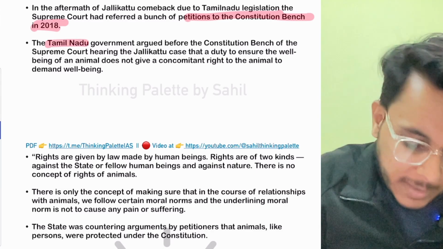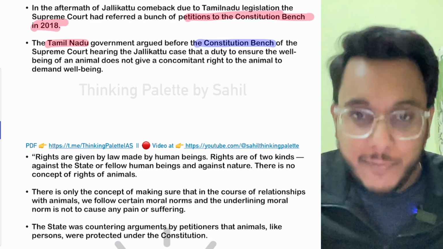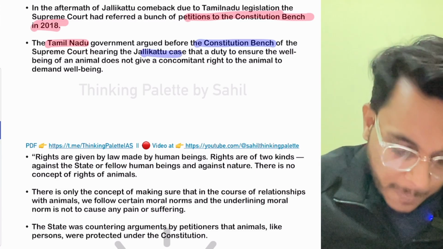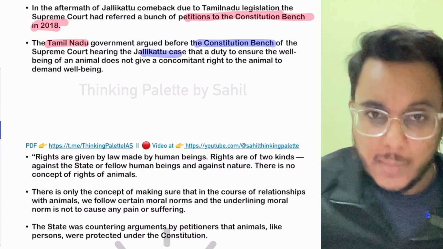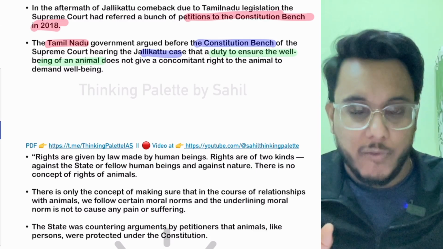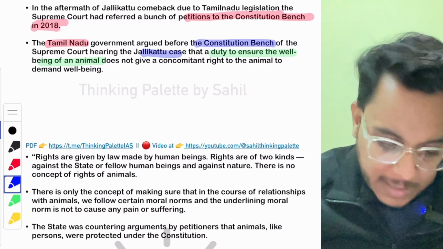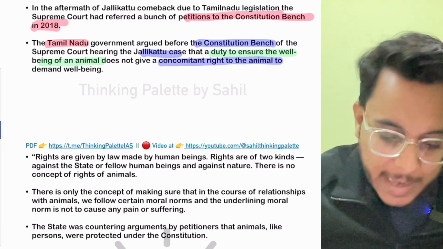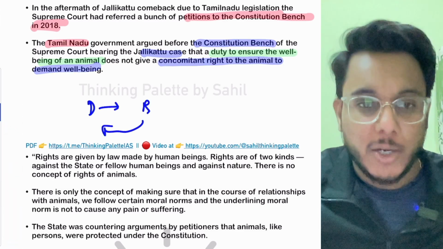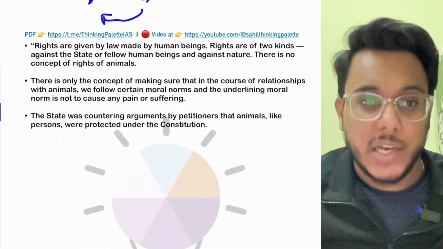Now, the Tamil Nadu government had argued before the Constitution bench, which means a bench of 5 judges, in the Jallikattu case. As per the Tamil Nadu government, there is a duty to ensure the well-being of animals. We need to be compassionate towards animals. But by that duty, a concomitant right to the animals is not created. So it's our duty to take care of animals, but the animals don't have any kind of right. This duty doesn't automatically create any rights of well-being.